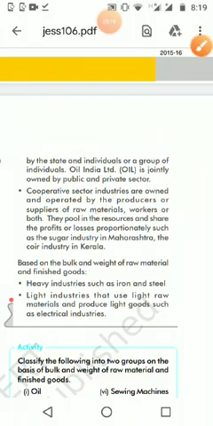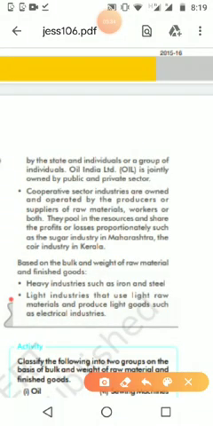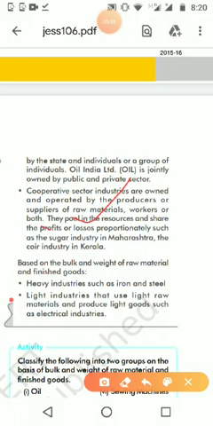Many sugar factories like that, many factories are there. Even aluminum, and the Renuga sugar industries have ten factories in India. Many factories are working under the cooperative sector. They pool the resources and share the resources. They pool the resources, and share the profits or losses according to the proportion.